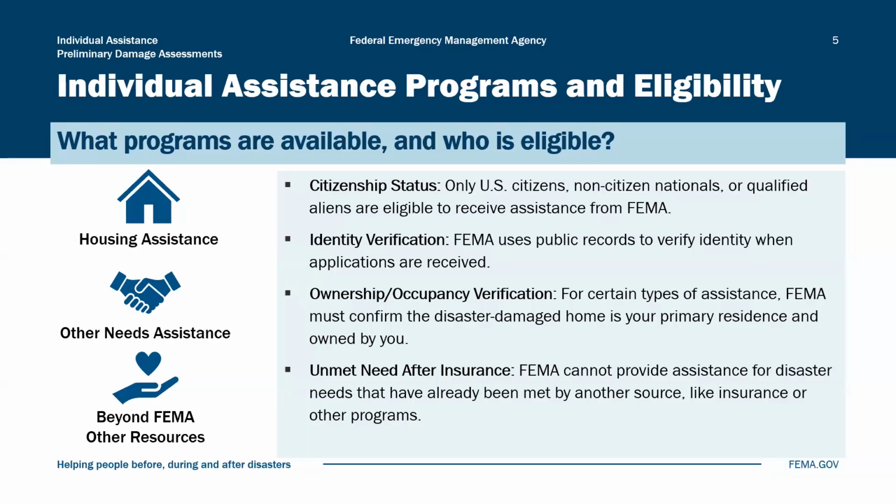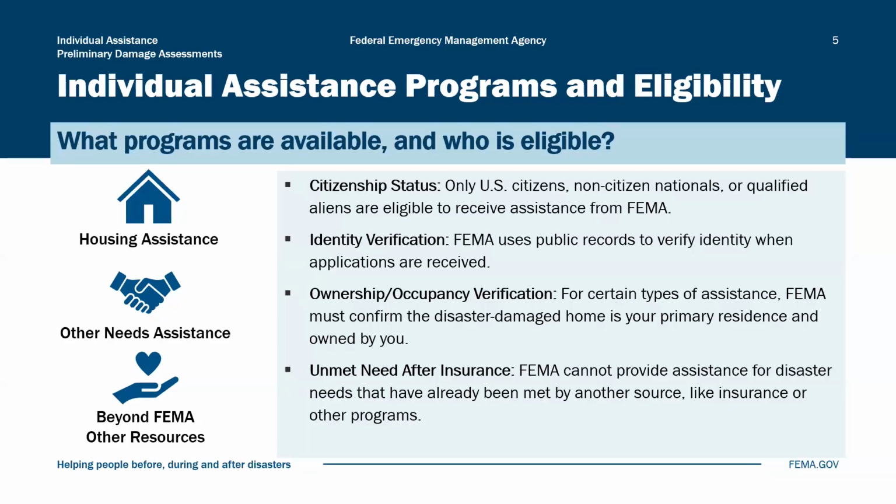Housing assistance can support disaster survivors by providing money for rental assistance, access to temporary housing, reimbursement for emergency lodging expenses, and more. Other needs assistance provides disaster survivors with money for expenses like childcare and replacing personal property or vehicles damaged by the disaster. FEMA can also help connect disaster survivors to other federal or non-federal resources, both locally and nationwide.